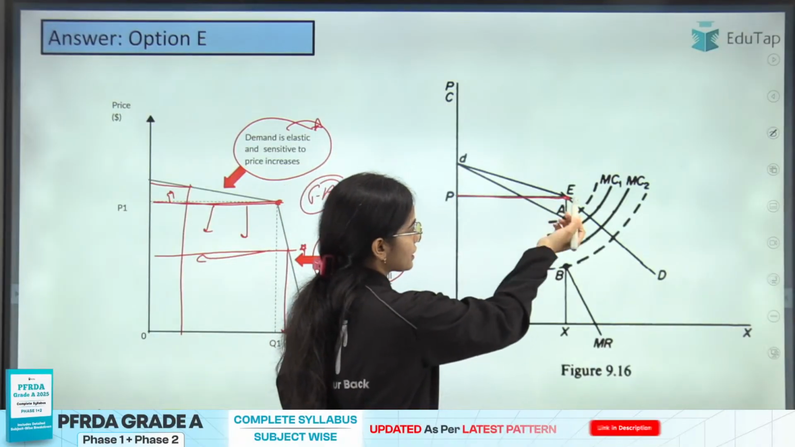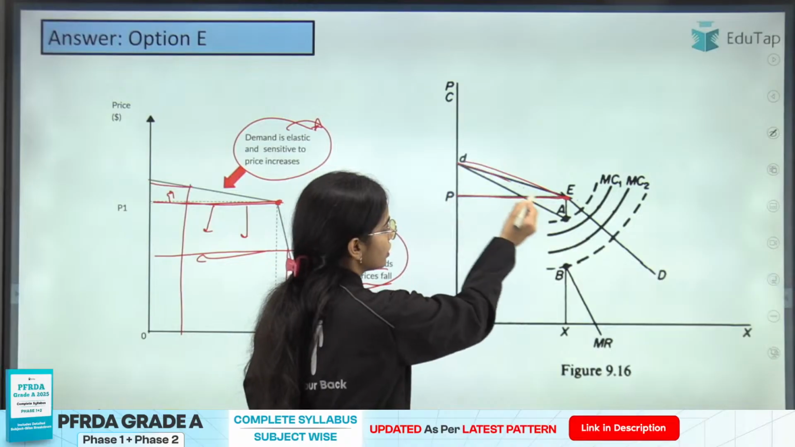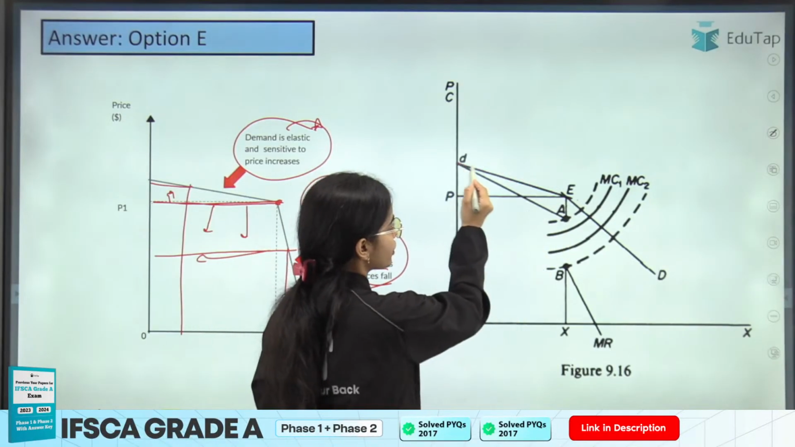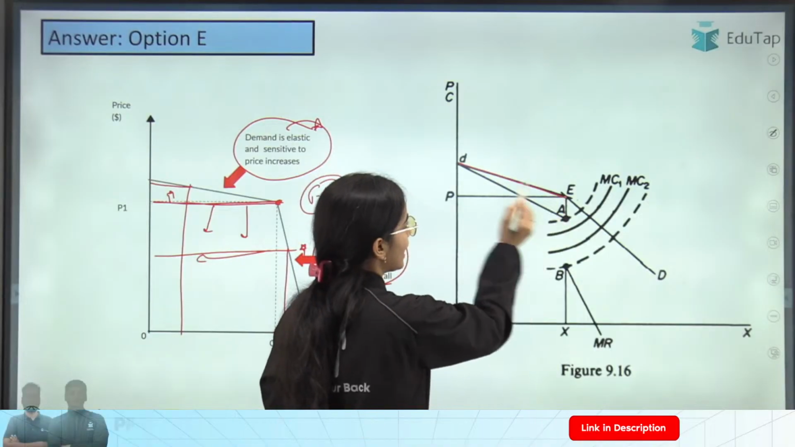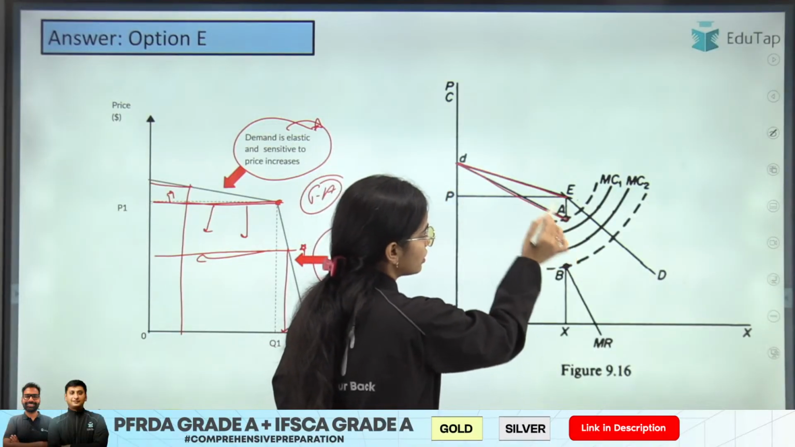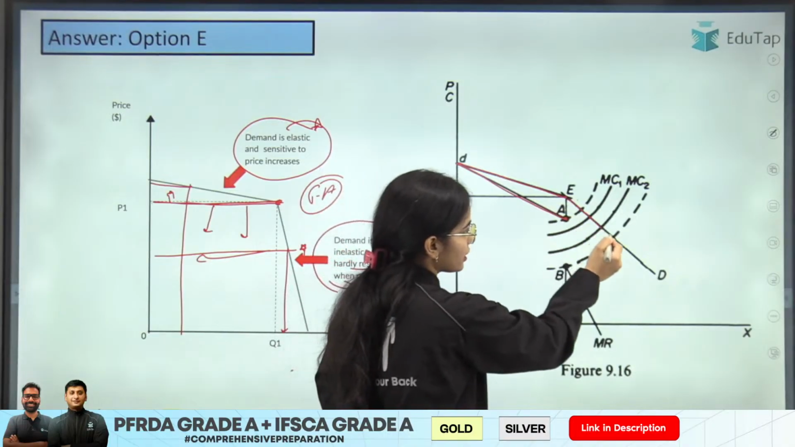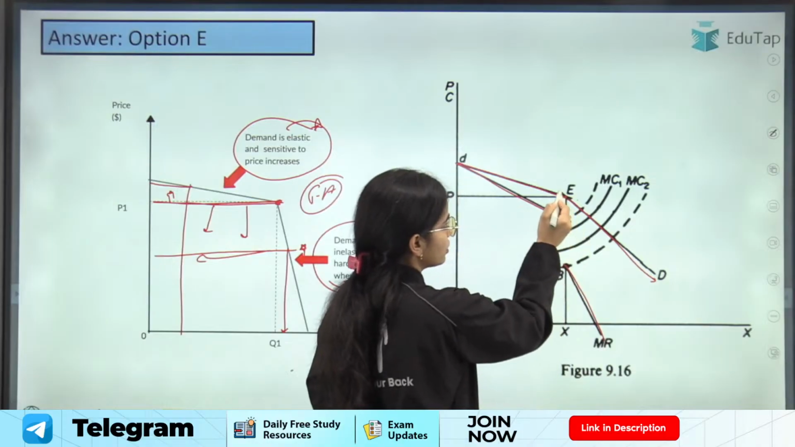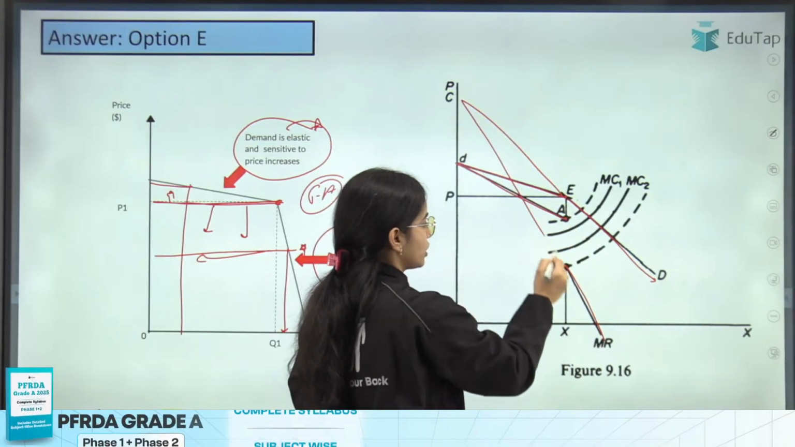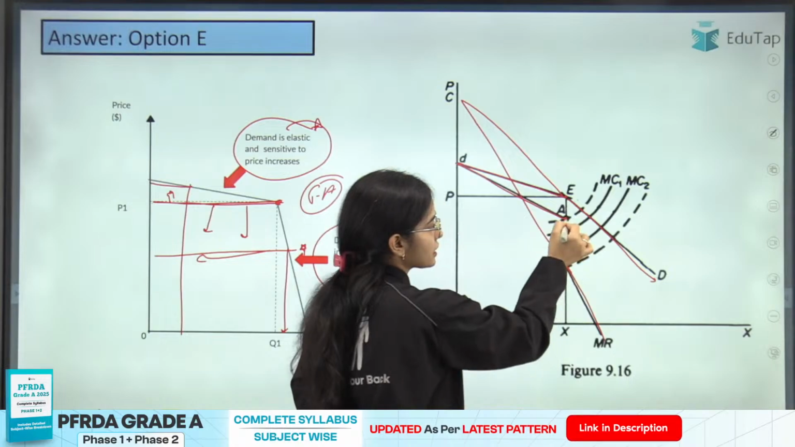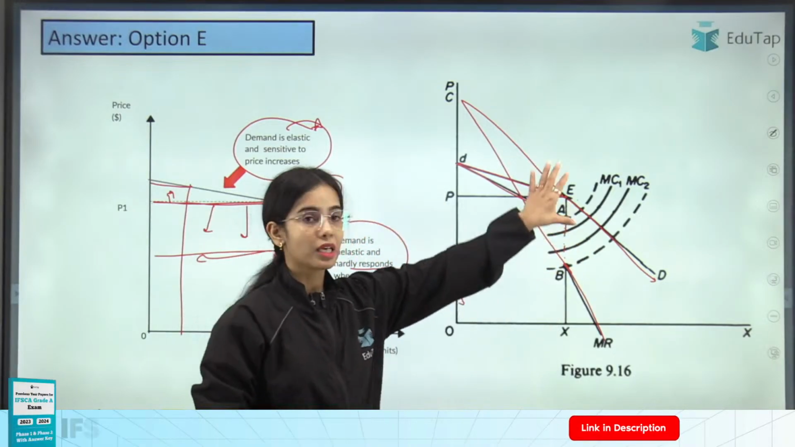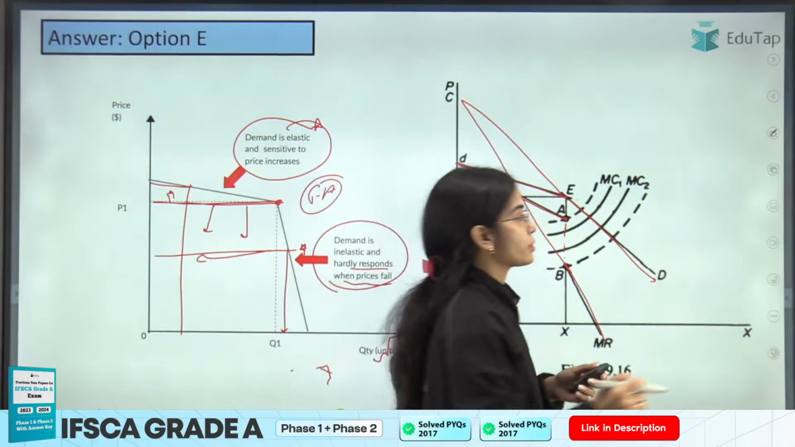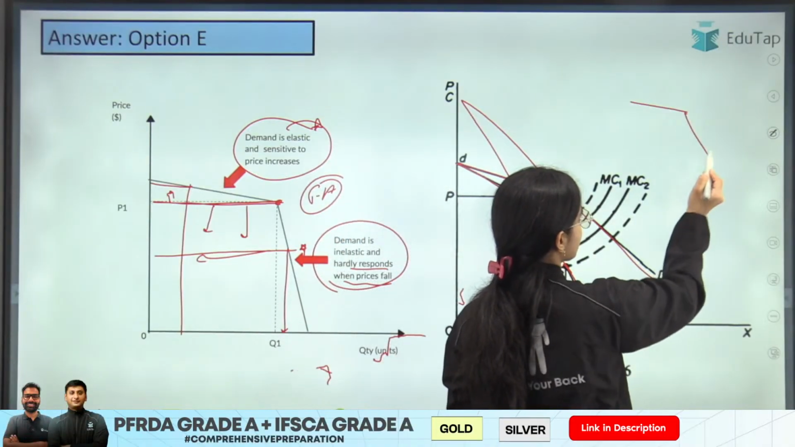Now at this level you can see this is the average revenue curve, that is also known as the demand curve, and this is the marginal revenue curve for the demand curve. This is another demand curve, the inelastic demand curve, and this is the marginal revenue for the inelastic demand curve. This level is the discontinuity in marginal revenue, because there is a break in the average revenue curve.